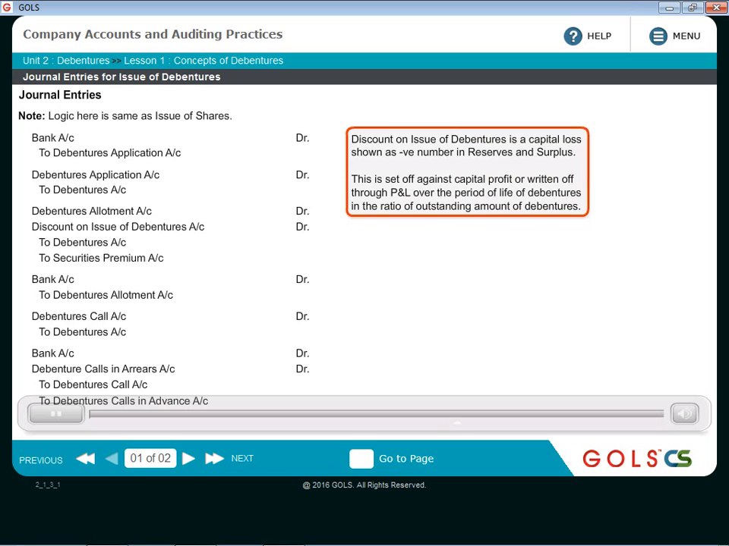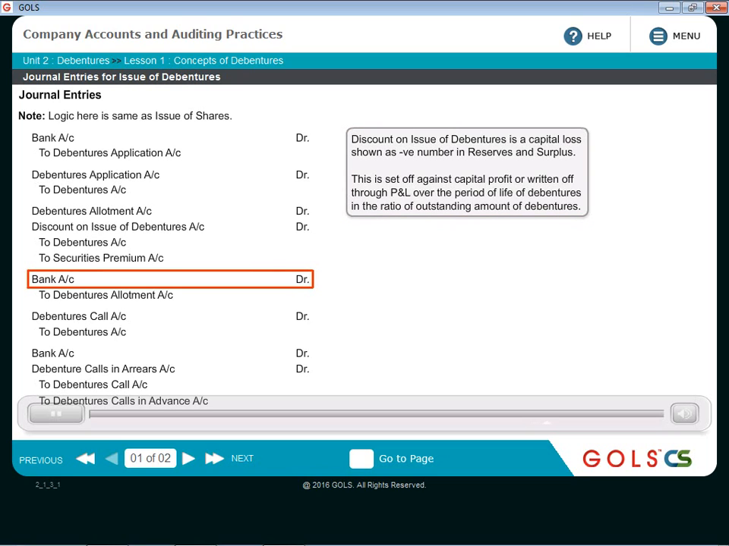So every year, if that is the case, the amount outstanding on debentures will go down, just like in a home loan. As and when we keep repaying the home loan, the principal outstanding keeps going down. Similarly, in case of debentures also, if the redemption is happening in installments, the principal amount will keep going down. So in that ratio of outstanding amount every year, you can write off the discount on issue of debentures every year.